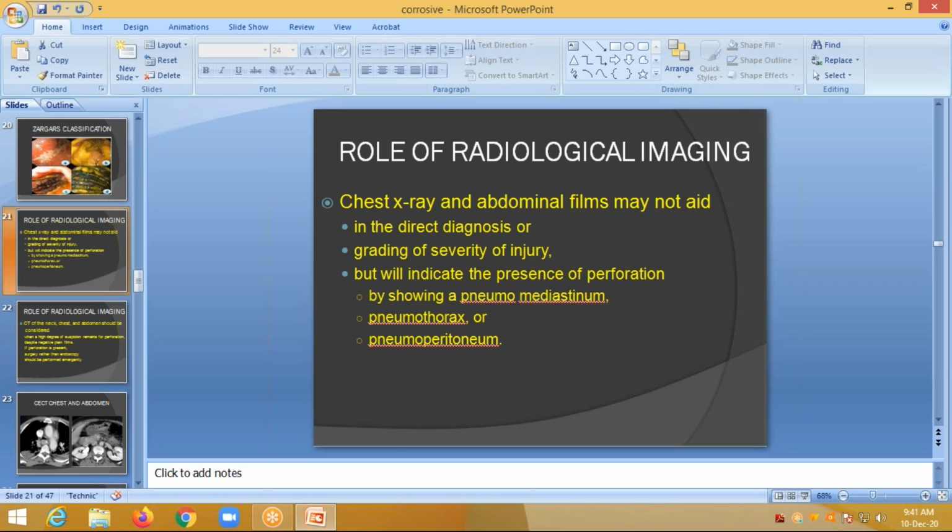Okay. Coming to the role of radiological examination. Chest X-ray and abdominal film may not aid, because they mainly show bone tissue in a black and white appearance, while soft tissue cannot be easily determined from the chest X-ray. They are not useful in rating the severity of injury, but will indicate the presence of perforation by showing pneumomediastinum, pneumothorax, or pneumoperitoneum.